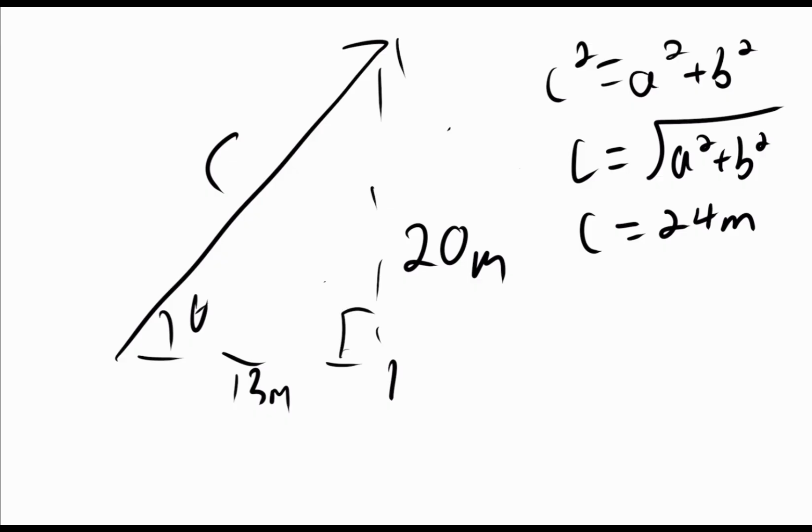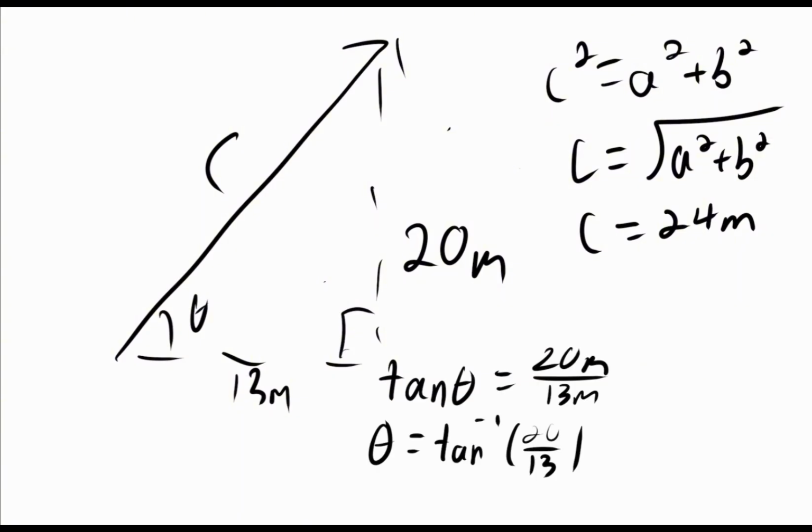Now, you might not always have tangent, and technically, since we found out this other side, we could do it with any trig function, but you want to make sure you're using the sides that you know, and because this 24 meters is a rounded quantity, and also it just makes it easier. You don't have to work backwards.